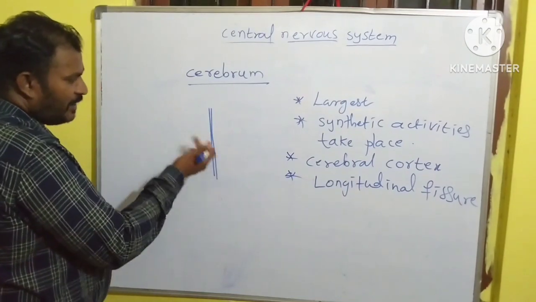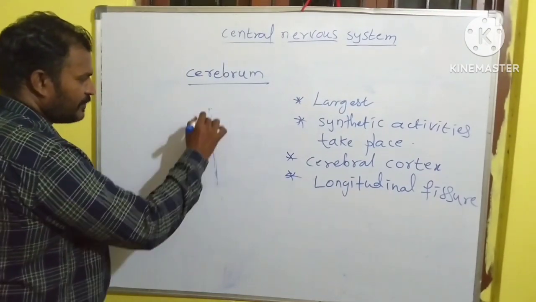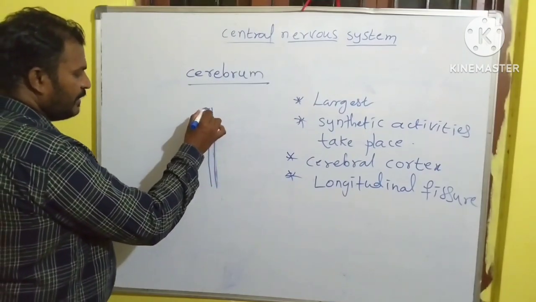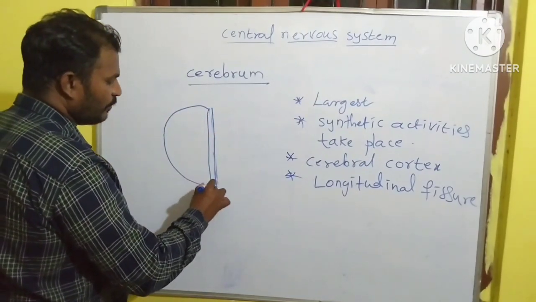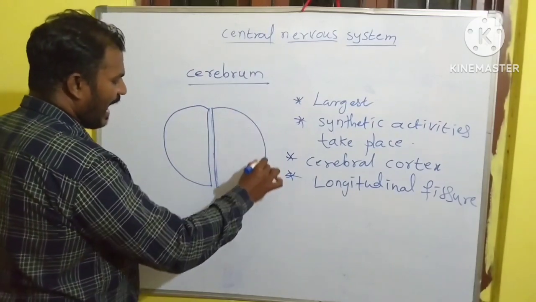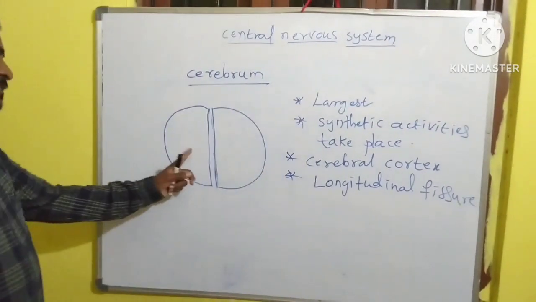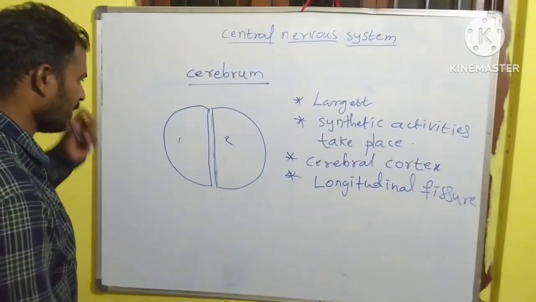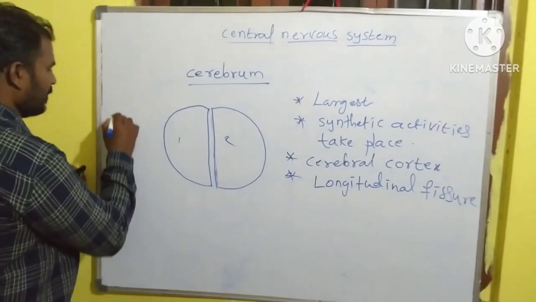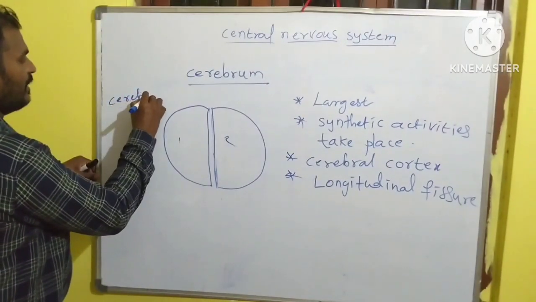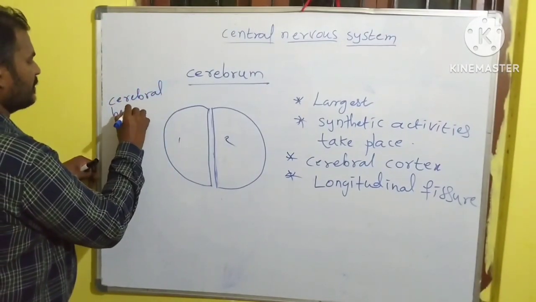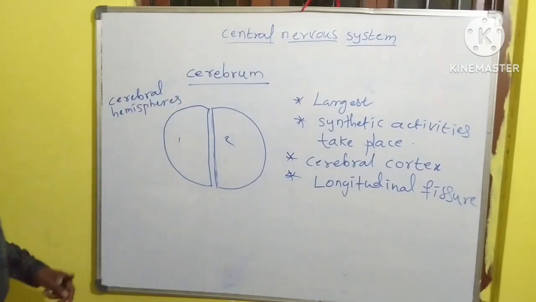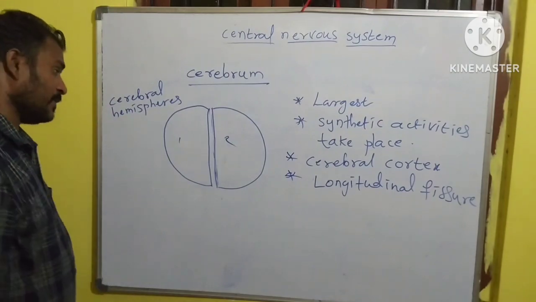This is the longitudinal fissure, children. It divides the cerebrum into two equal halves. These two equal halves of the cerebrum are called cerebral hemispheres, the right and left cerebral hemispheres.